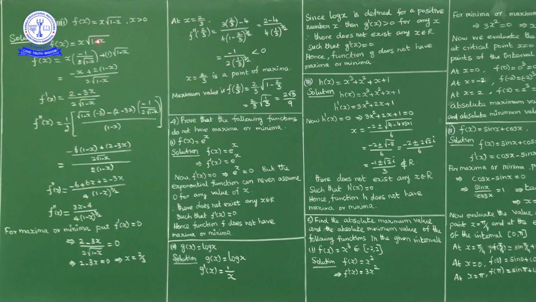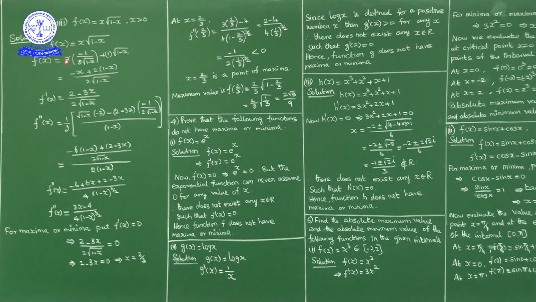What is the derivative of square root of 1 minus x? The derivative of root x is 1 by 2 root x, so 1 by 2 into square root of 1 minus x. By chain rule we have to differentiate the inside quantity: the derivative of 1 is 0, and of minus x is minus 1. So the derivative of square root of 1 minus x is minus 1 by 2 into square root of 1 minus x, plus second function, the square root of 1 minus x, into the derivative of x with respect to x, which is 1. This is f dash of x.